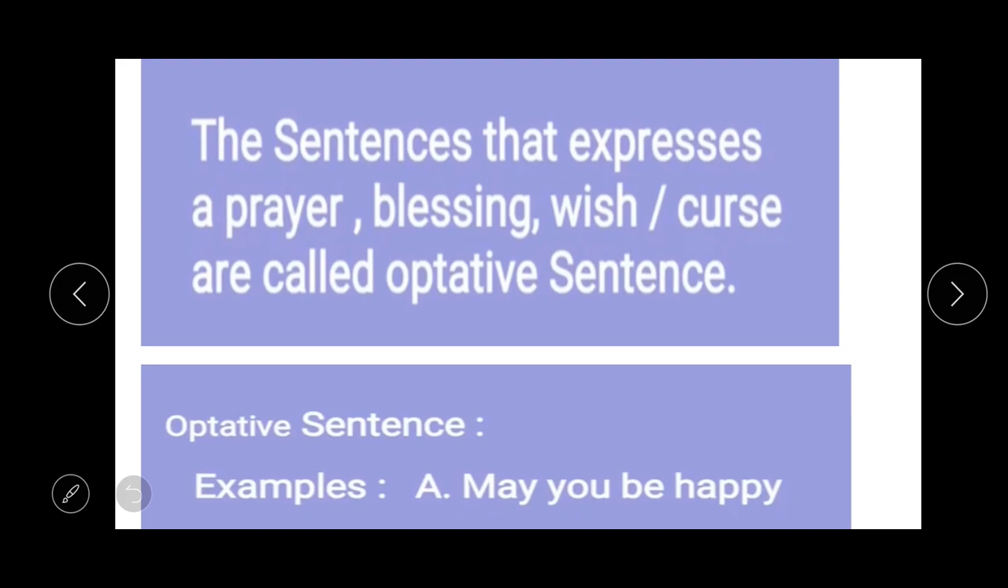Now the next kind of sentence is called optative sentence. So students, the sentences that express a prayer, blessing, wish or curse are called optative sentences. Say for example, may you be happy. And most of the time an optative sentence has may or wish in the initial position mainly.